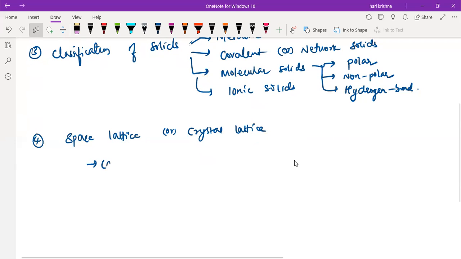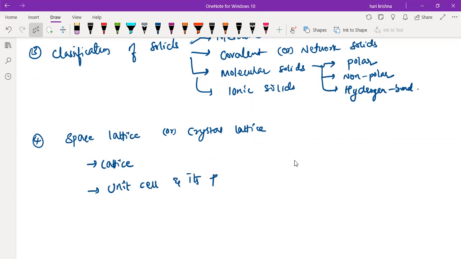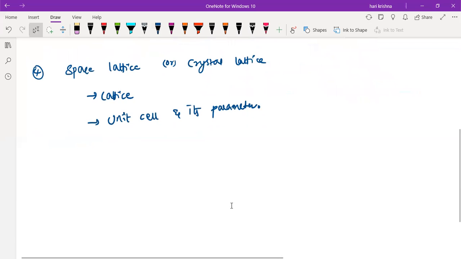So in this we'll study about the lattice point, lattice sites and all. The next one is the unit cell and its parameter. So what is a unit cell? What are the parameters of the unit cell that we will study in the topic number 4? That is the space lattice and the crystal lattice.